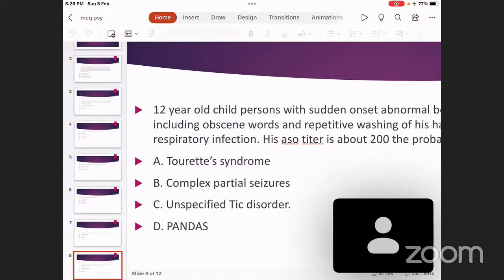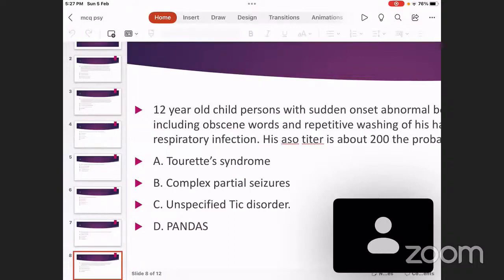Motor tics means they are abnormal movements. It can be simple motor tics like frowning or lip smacking or making faces or just shrugging of the shoulders, etc. All these are simple motor tics. Complex motor tics can involve multiple groups of muscles. So getting up and sitting down repeatedly can be a complex motor tic.